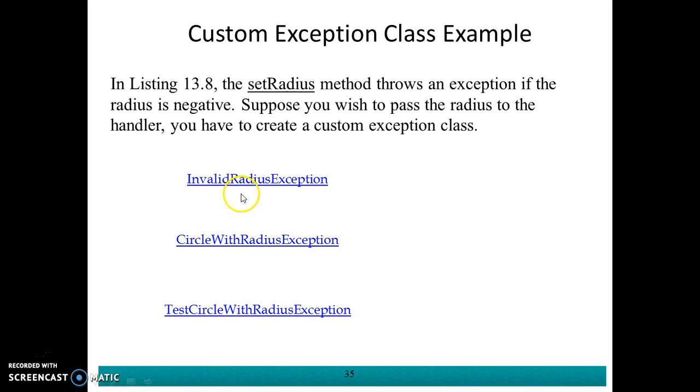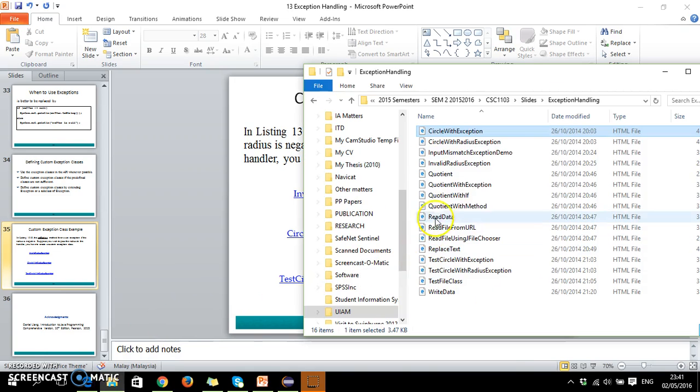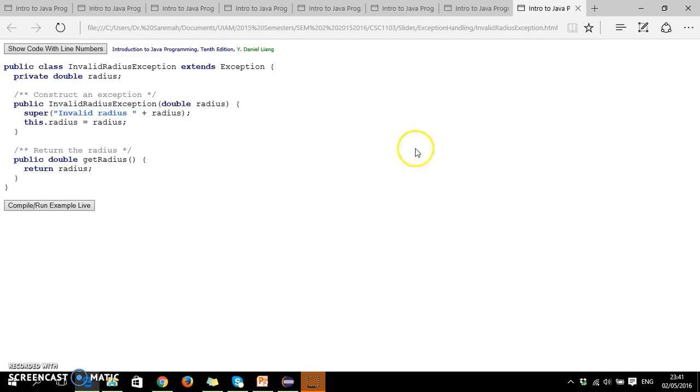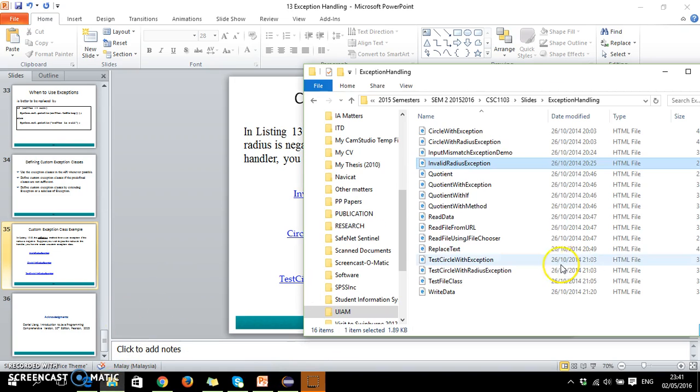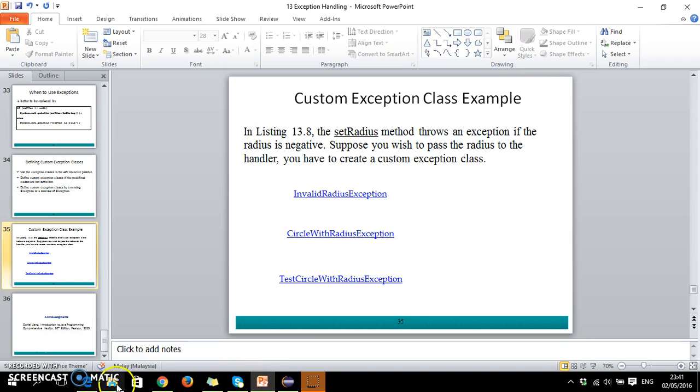So in this example, there is a method known as setRadius. This method will throw an exception if the radius value is negative. Suppose you wish to pass the radius to the handler, so you can create a custom exception class. Let's have a look at this example. InvalidRadiusException is one. The other class is CircleWithRadiusException. And the other one is TestCircle.